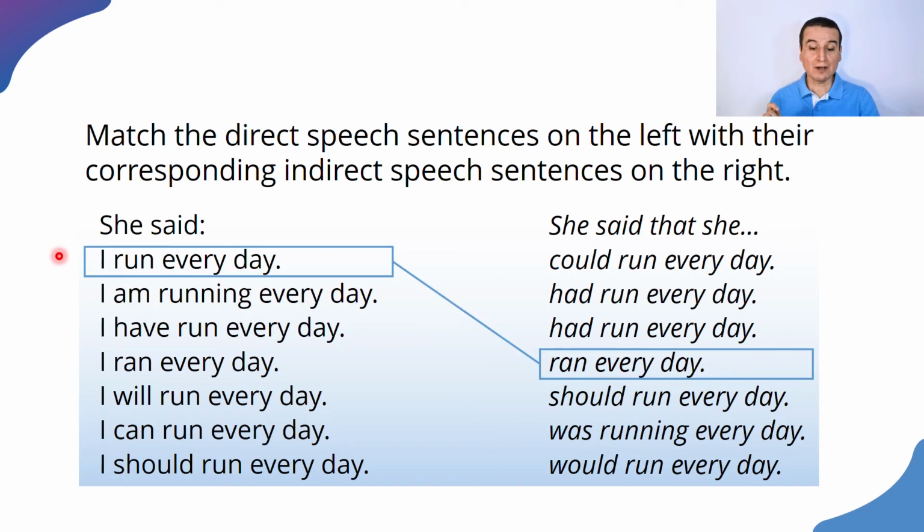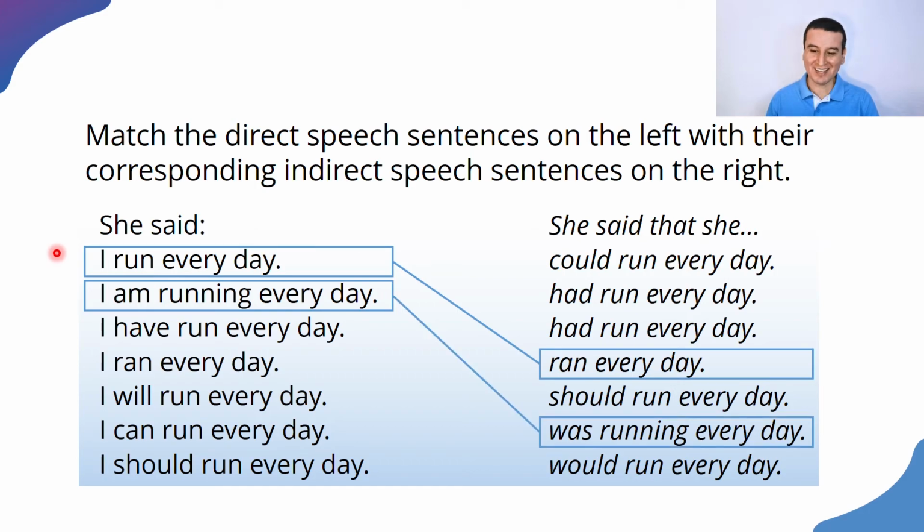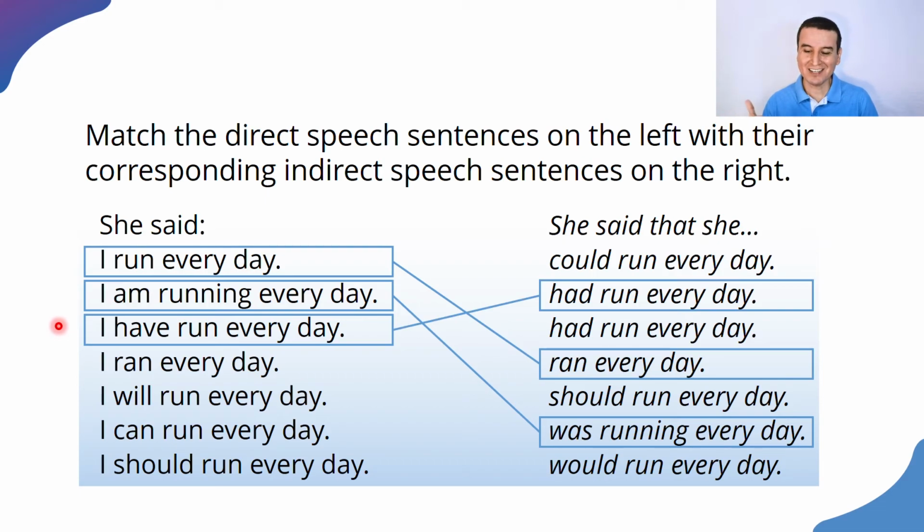If she says, I am running every day, she said that she was running every day. Good. Next, she said, I have run every day. So she said that she had run every day.